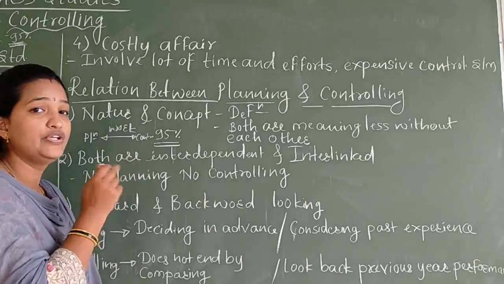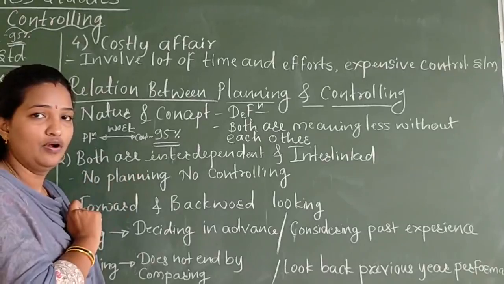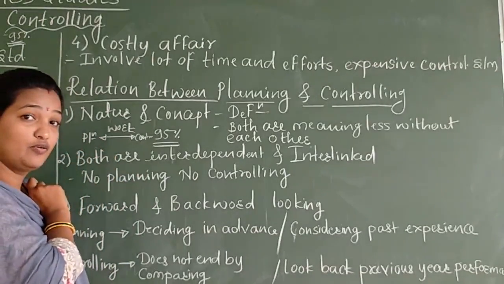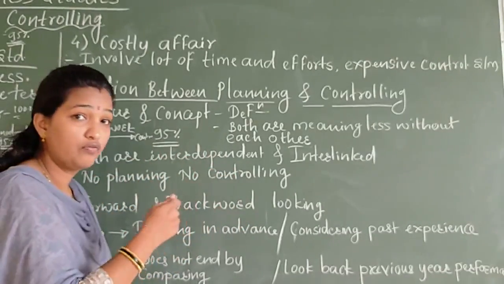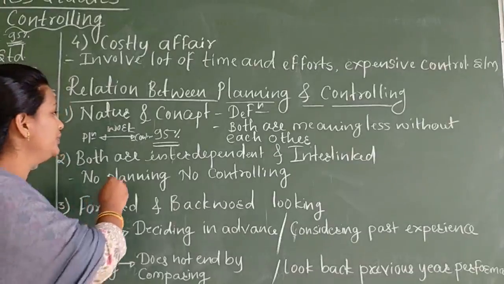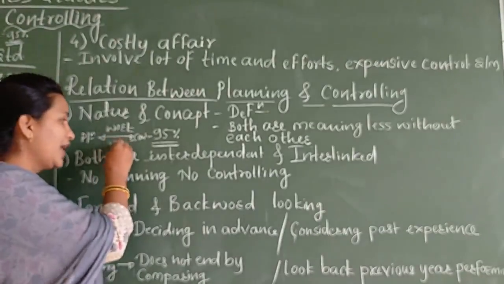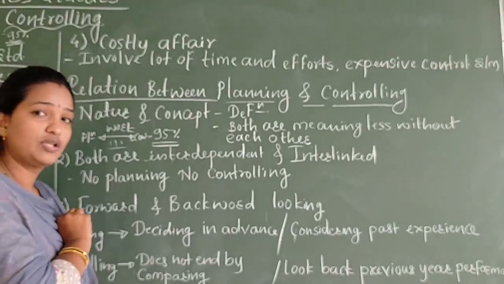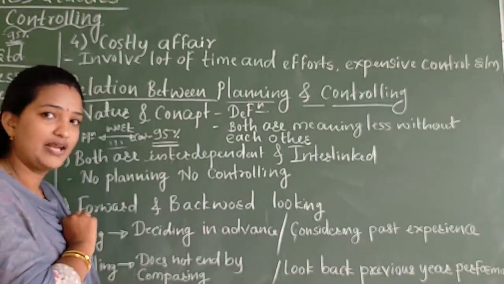So in planning, initially we decide what to do. After the completion of work, we go for controlling. In between, organizing, staffing, directing, every activity is there. So both planning and controlling are the ends of the management function.